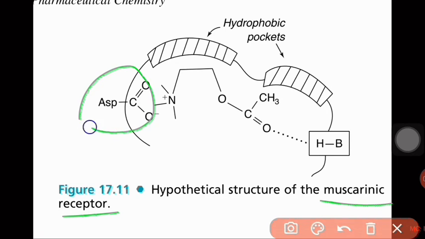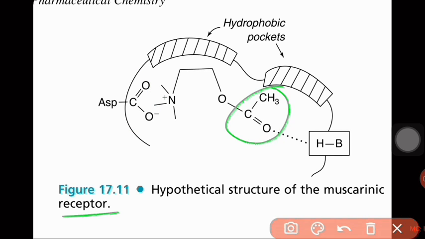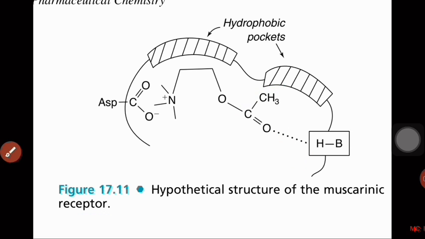This is the aspartic acid which binds with the cationic nitrogen, and this acyl ester site binds with a hydrogen bond to the tryptophan, as we have seen in the previous part of the video.